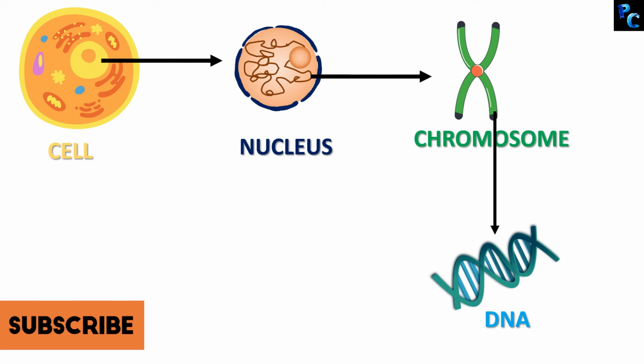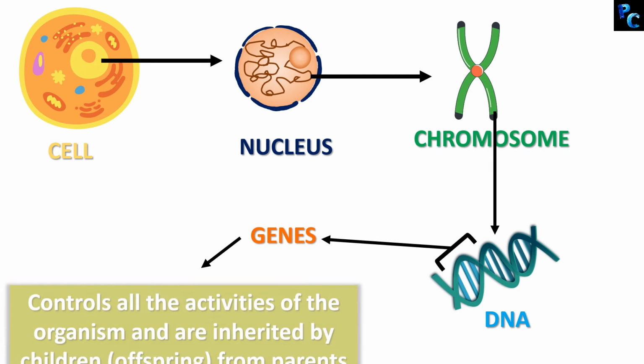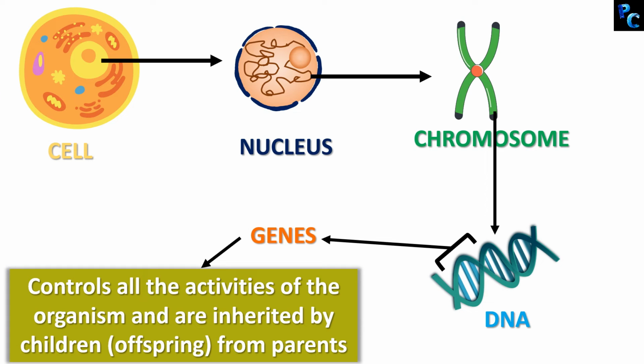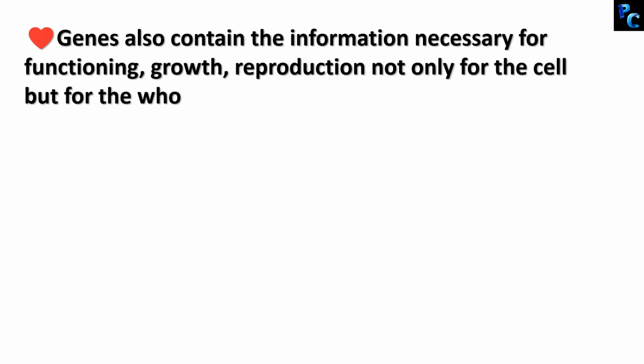Again, if we zoom in, the chromosomes are made of DNA. Because chromatin material is made of DNA, chromosome is also made of DNA. And within this DNA are the genes. And these genes control the activities of the organisms and are inherited by the offspring from the parents. So, genes also contain the information necessary for the functioning, growth, reproduction, not only for the cell but for the whole organism.